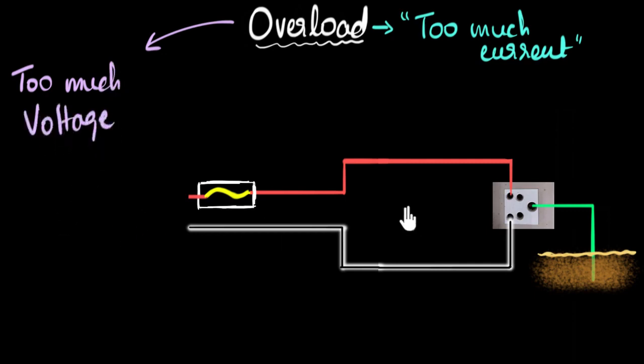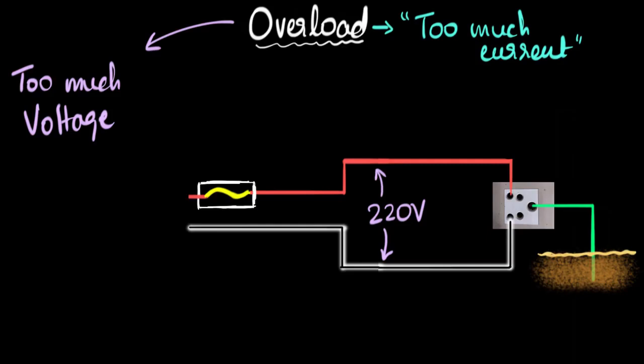What does that mean? Well, we've already seen that the rough value of the voltage between the live wire and the neutral wire in India is about 220 volts, right? That's supposed to be the voltage, and all your devices are designed to work on that voltage. However, sometimes, due to something like a lightning strike, or a suddenly huge magnetic field, or some static electricity, voltage can suddenly increase. We call that a voltage spike. So if the voltage increases in the circuit, immediately all the current in the circuit will start increasing. So that's one of the ways in which overload can happen. And again, a fuse protects us from such voltage surges.